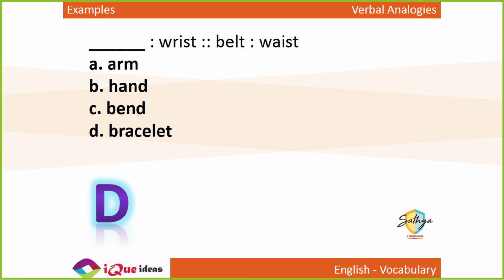Band, B-A-N-D, is what you wear. This is bend, B-E-N-D. Bend means to bend something, to fold it. Spelling is important. What you wear is a band, not bend. Right? So here, just like a belt is worn around the waist, bracelet is worn around the wrist.